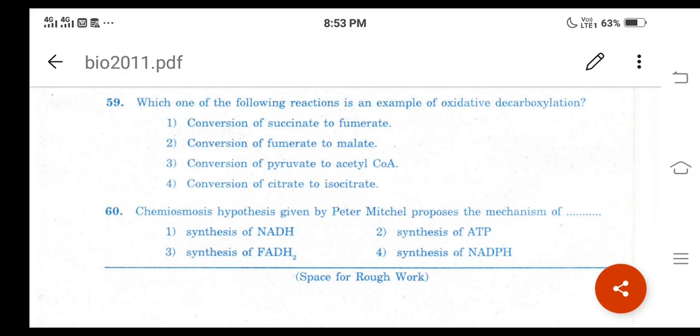And remember, this chemiosmotic hypothesis is related to both photosynthesis as well as respiration, because ATP will be formed during both the processes, photosynthesis as well as respiration, right? So option 2 is the correct answer, synthesis of ATP, right?